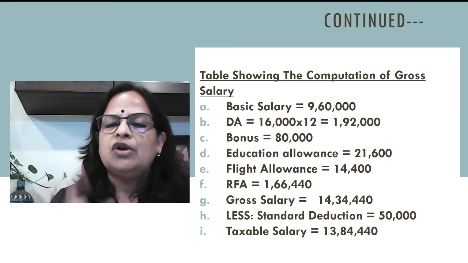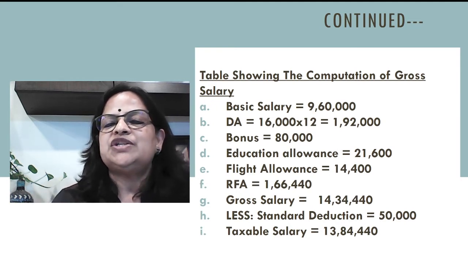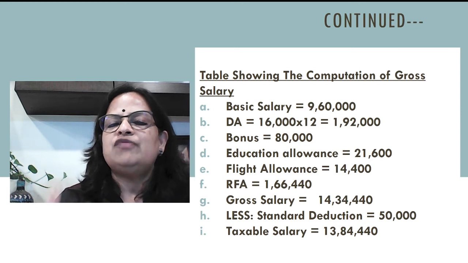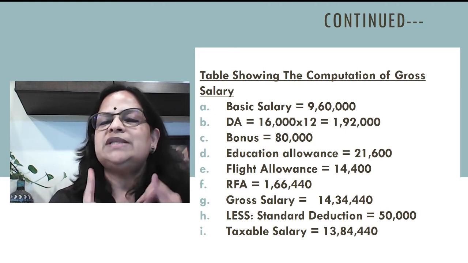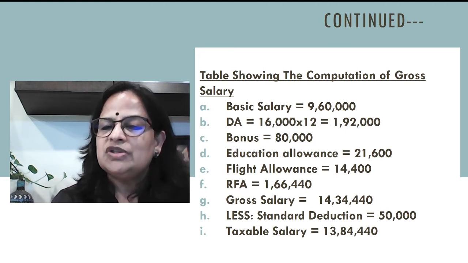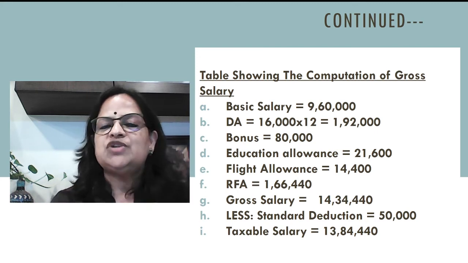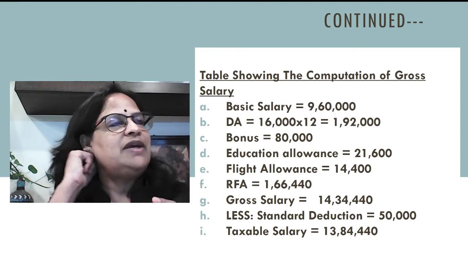RFA value we calculated in the previous slide, 1,66,440. Now gross salary is 14,34,440. Less standard deduction 50,000. So taxable salary is 13,84,440. Standard deduction you have to remember, it will not be there in the question. You have to remember 50,000 is the standard deduction from gross salary for this assessment year. Entertainment allowance is not there. Professional tax paid by the employer is not there. So only the standard deduction we are deducting.